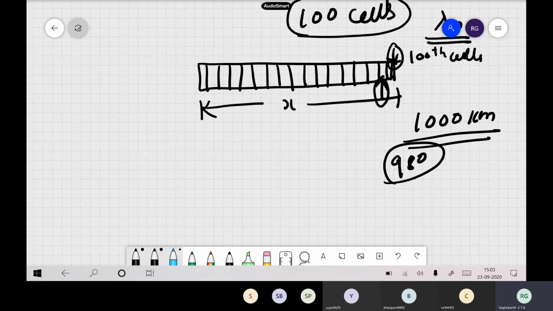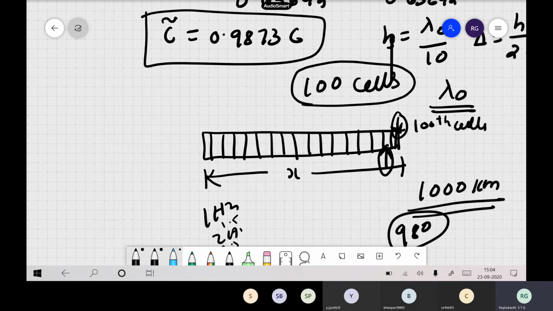And this is for one wave. Suppose there are several waves with a variety of frequencies, like a 1 hertz wave, 2 hertz, 3 hertz, 4 hertz, or 2.5, 1.5. All kinds of frequencies travel in the medium, as generally happens in earthquakes. For one wave itself you are making an error of about 2 percent.